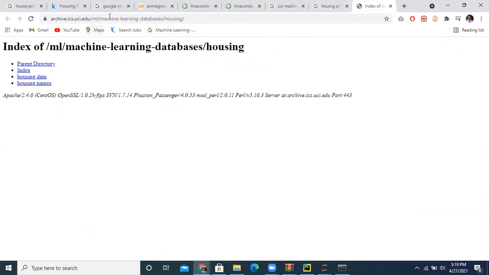You can follow the UCI ML housing dataset link.